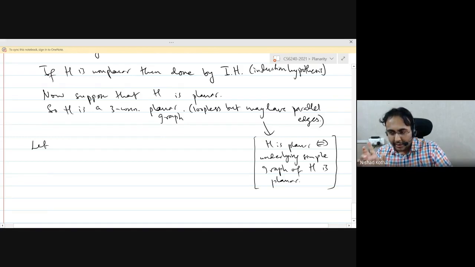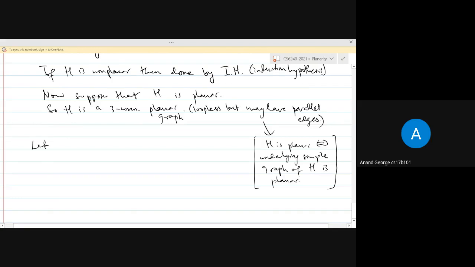But it might be worth thinking about, what if you get rid of the parallel edges and then try to run the same proof? Does everything work out? I'll have to think a bit more about that. So let's not throw them away right now. Is that okay? Yes, sir.